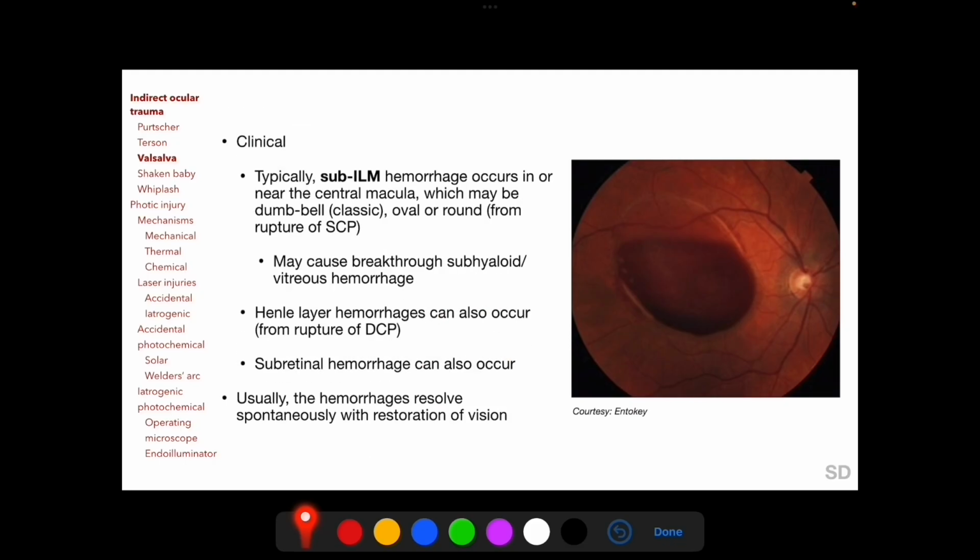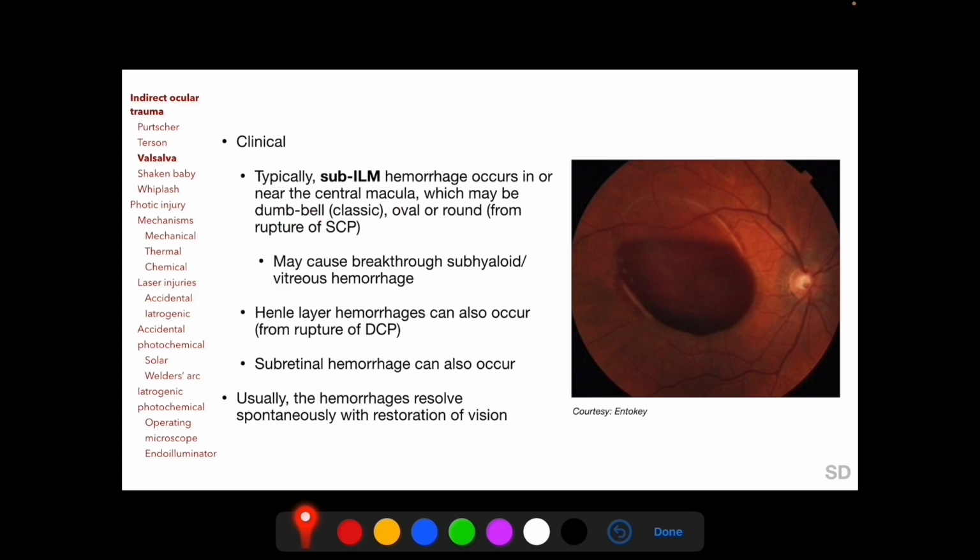Valsalva retinopathy typically demonstrates a subinternal limiting membrane hemorrhage, as seen here in this clinical photograph, due to rupture of superficial retinal capillary plexus in or near the central macula, with the shape of the hemorrhage being either dumbbell, oval, or round.